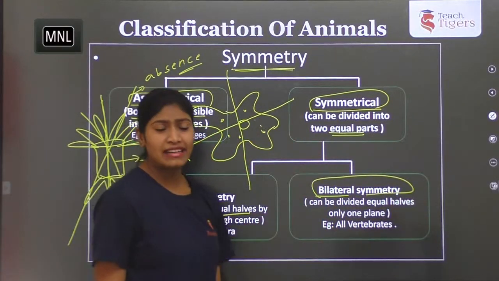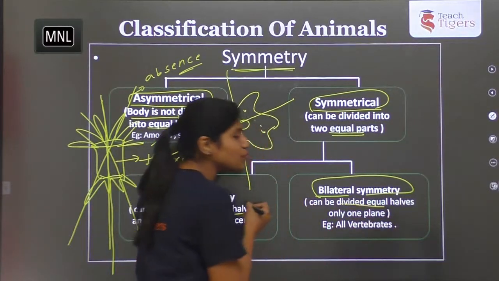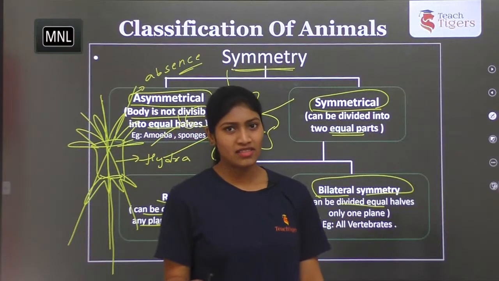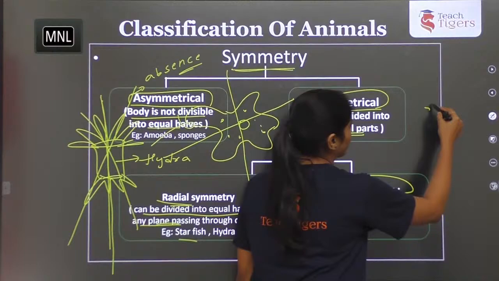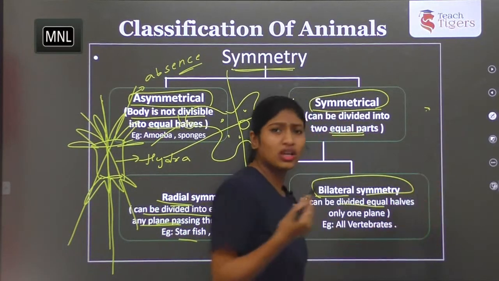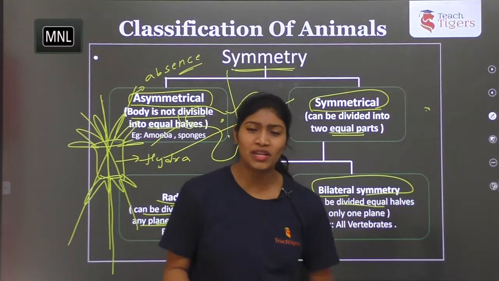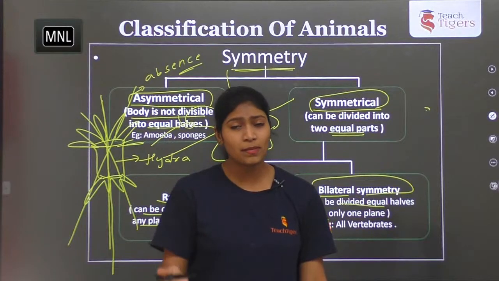So coming to bilateral. So here, bilateral symmetry, the organism body can be divided into two equal halves, but in only one plane of division. So if you take an organism body, for example, if you take arthropoda or even human beings, can it be divided into two equal parts?